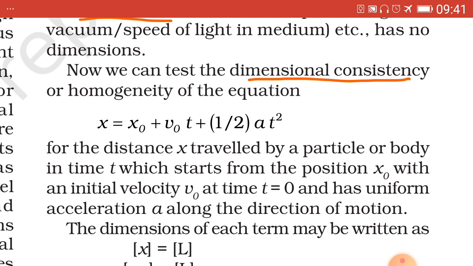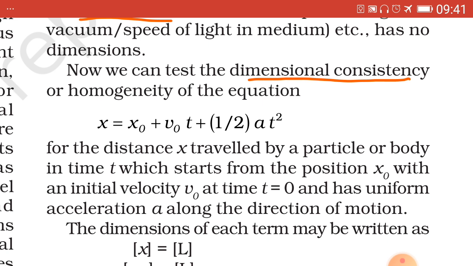Here what do the symbols stand for? x0 means the initial position of the particle. x means the final position of the particle, that is the distance travelled by the particle. v0 stands for initial velocity, a stands for acceleration, while t stands for time.